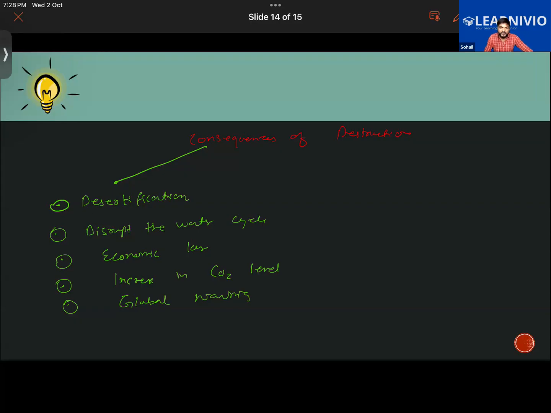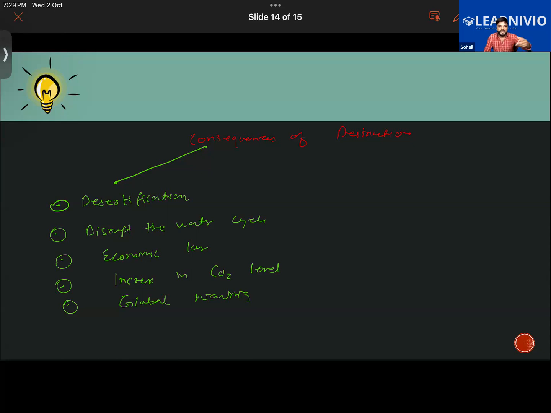There are a few other consequences of this also. What about the water table? The underground water level will also decrease, isn't it? Yes, sir. As we know, plants absorb underground water through their roots and release it into the atmosphere as water vapor during transpiration. This water vapor goes up, forms clouds and brings rain.